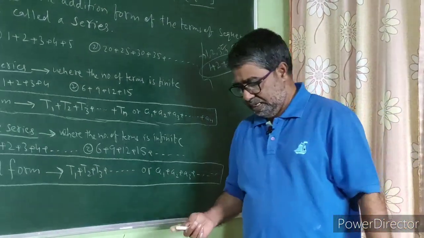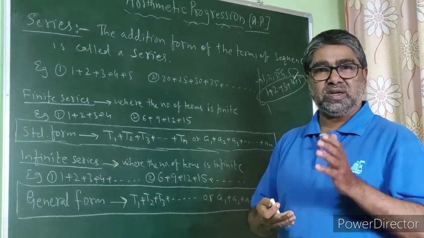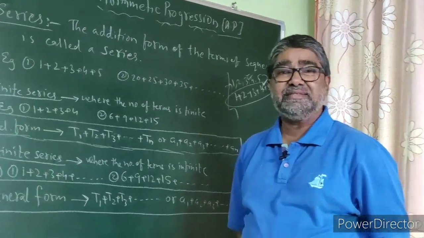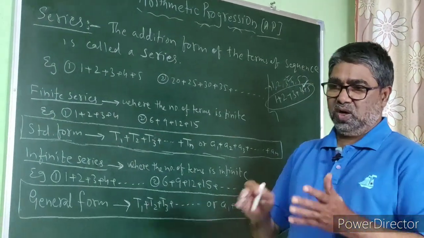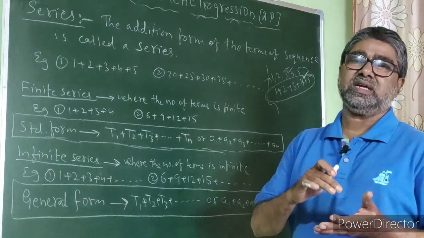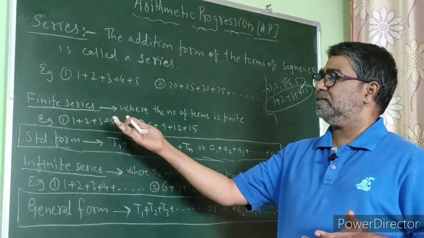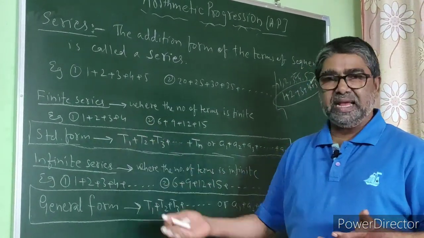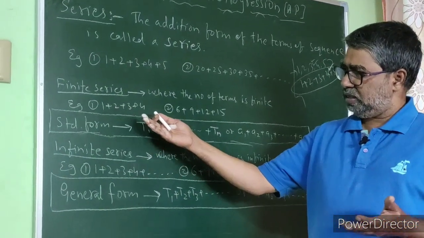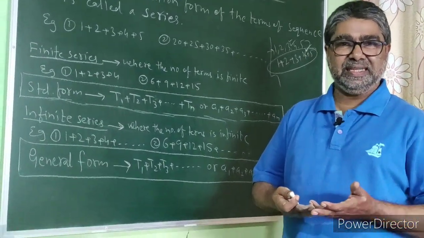So dear students, these two are the introductory parts of arithmetic progression, that is, sequence and series. We have seen what a sequence is, what its types are, and what the standard forms are. We have seen what a series is, what its two types are, what the examples are, and at the same time we saw the standard or general forms of finite and infinite series.